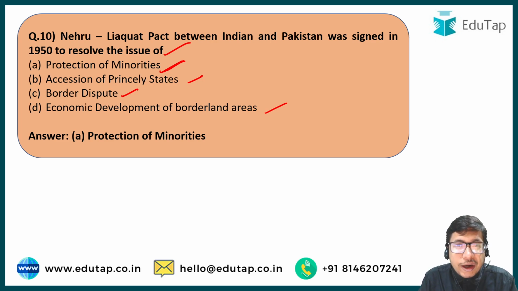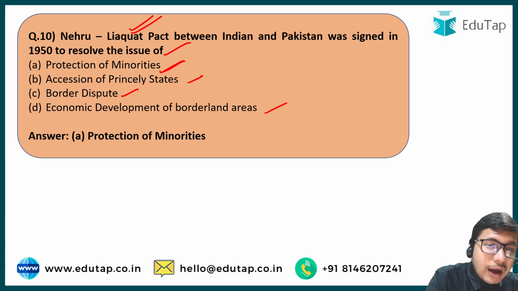They should be accorded protection by the state, because at that time, from 1947 till 1950, large-scale violence was going on, communal tensions were high, riots were there. Hindus and Muslims, especially in the Bengal and Punjab regions, were fighting and killing each other, and that is why the Nehru-Liaquat Pact was signed, to signal to the people that both governments are committed to the security and safety of the minorities living in their jurisdictions, right? So be very careful about the objective of the Nehru-Liaquat Pact.